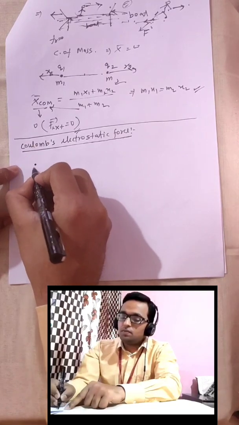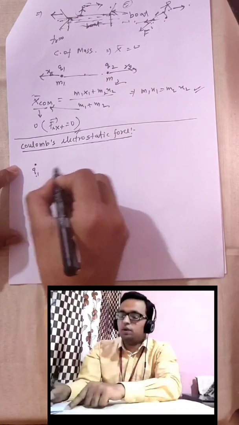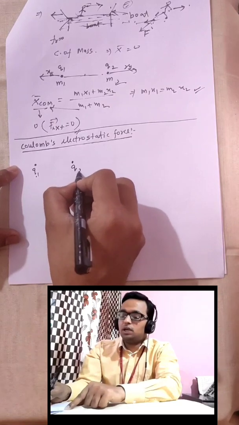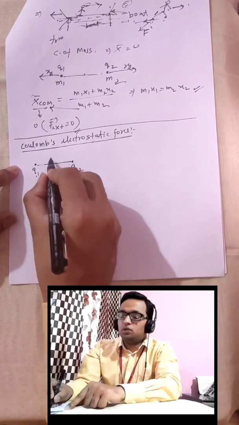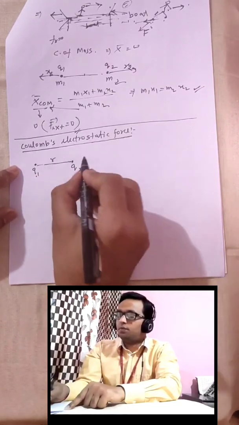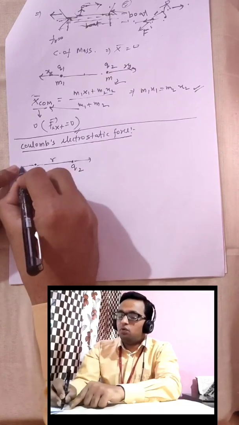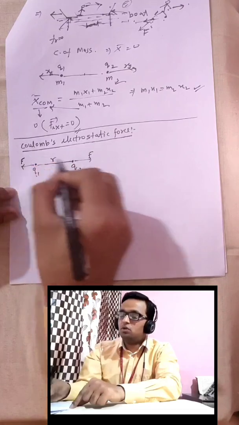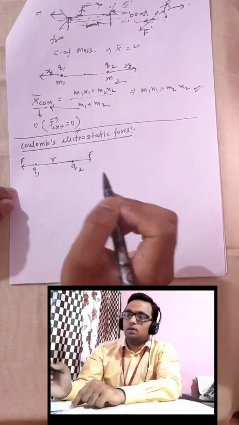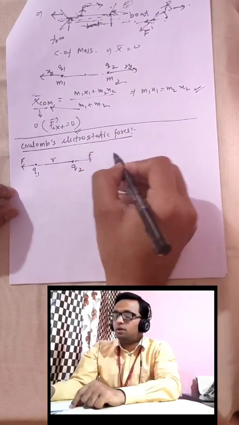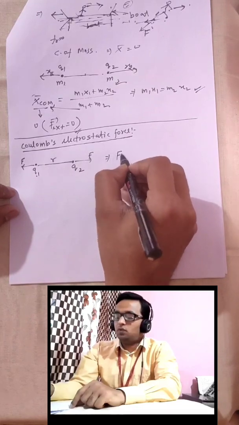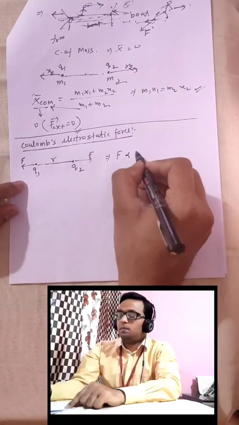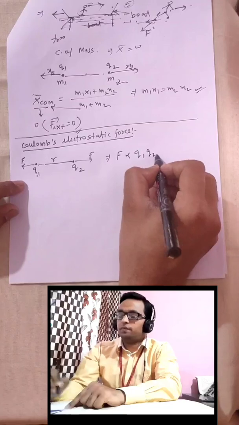So suppose we have a charged particle q1 and another charged particle q2, and suppose both are kept at a distance r, okay, then both apply force on each other and both are equal as well. So we will call it F and F, both have equal magnitude. So basically this force is directly proportional to q1 q2.